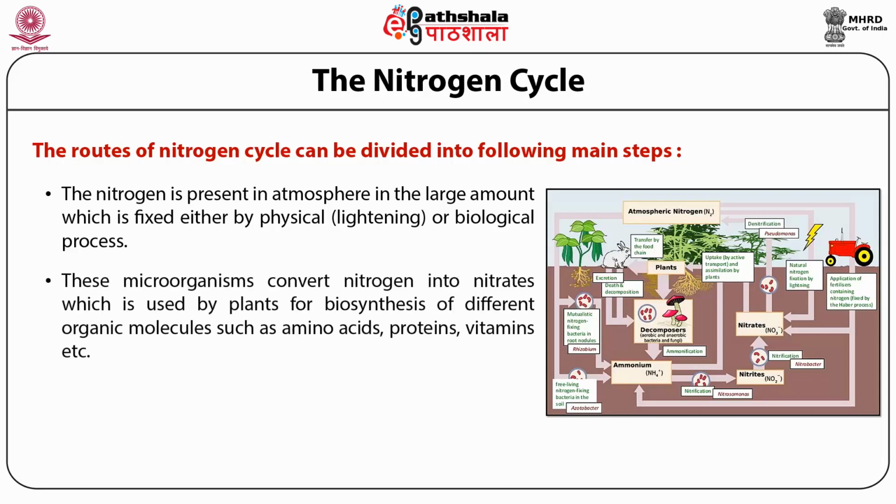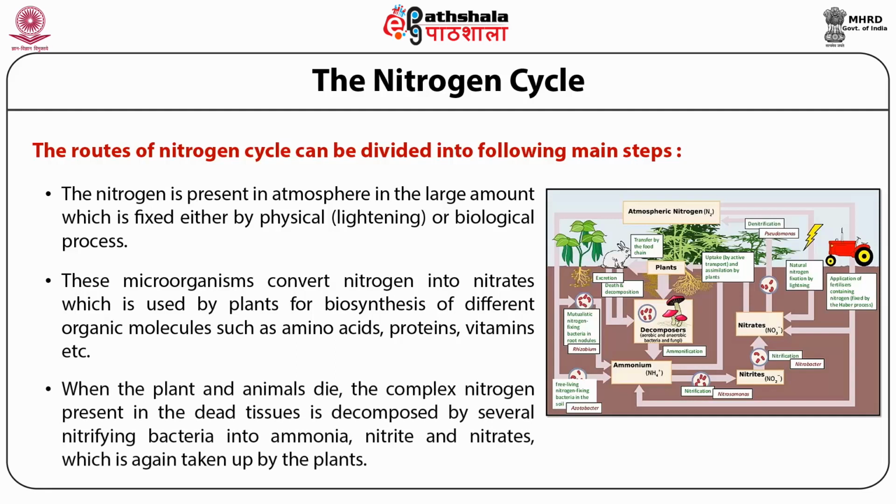These microorganisms convert nitrogen into nitrate, which is used by plants for biosynthesis of different organic molecules such as amino acids, proteins, vitamins, etc., and later passes into the food chain.